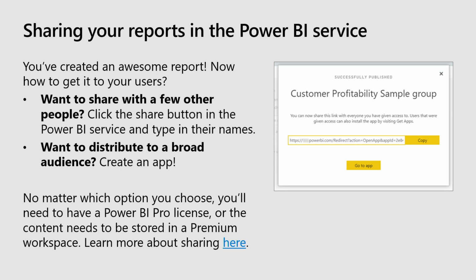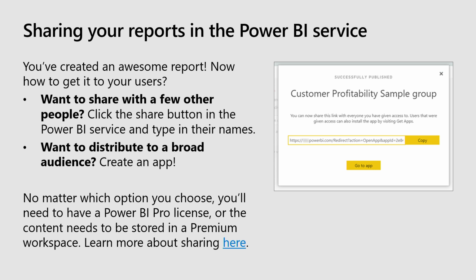If you want to broadly distribute that content, you should look into creating a Power BI app. What that allows you to do is package a bunch of reports, dashboards. You can even package Excel sheets, other documents into an app that you can then distribute to different aliases, different permission groups, and you can make it available in your organization's gallery so that somebody could go and search for it and just find it. You can get a link and distribute it that way.